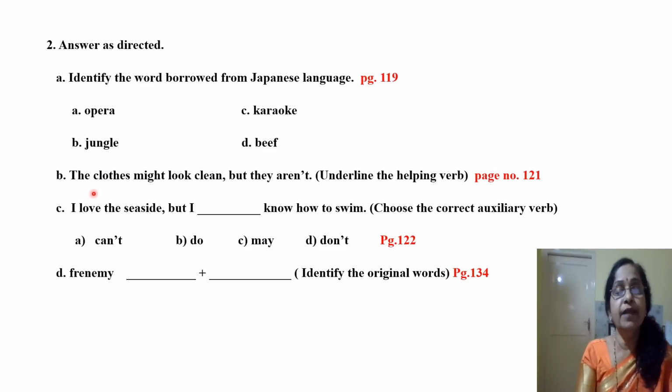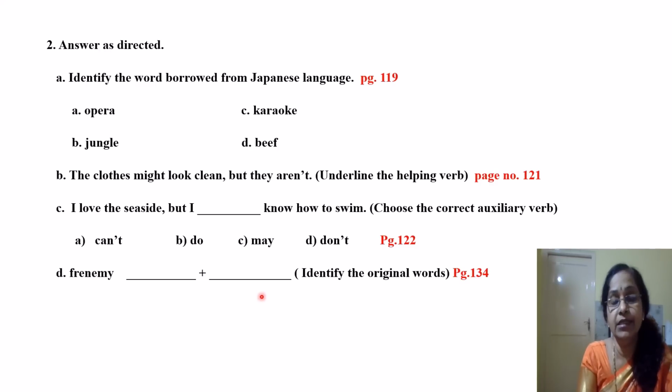The clothes might look clean, but they aren't. Underline the helping verb here. A helping verb also, I have done a video, students. If you are interested, you can check the link given in the description box. So what is the helping verb here? Might look clean. So might is the helping verb here, expressing possibility. Next: I love the seaside, but I dash know how to swim. Choose the correct auxiliary verb: can't, do, may, don't. These are the short forms of the negatives. So, I love the seaside, but I don't know how to swim.